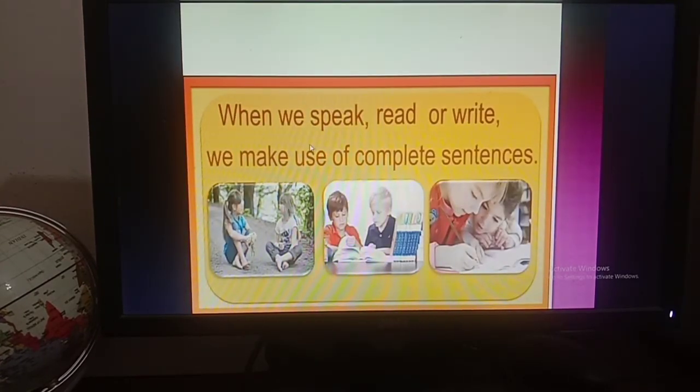There is another piece of information about sentence. When we speak, read or write, we make use of complete sentences. This is very simple because without making complete sentences, you cannot express your thinking.